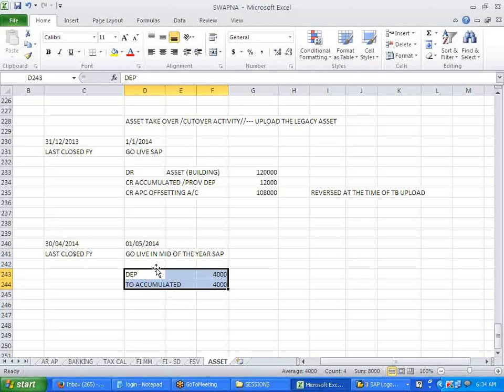So this is the entry I need to post during the period. Apart from this, whatever the asset offsetting is, no accumulated over here. This entry. Okay, so let's do this.